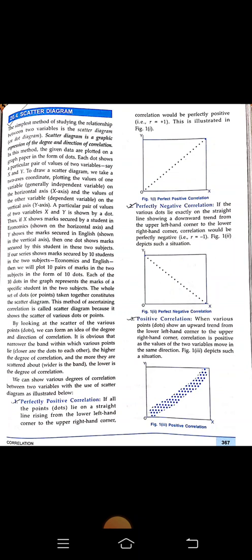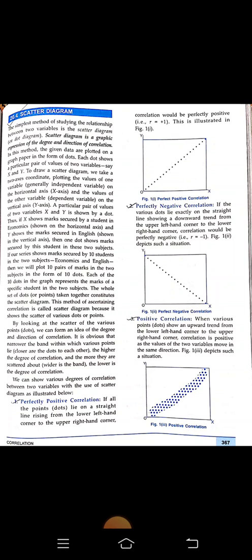Next, we have the scatter diagram. The simplest method to study the relationship between two variables is the scatter diagram, or we can say the dot diagram. The scatter diagram is a graphic expression of the degree and direction of correlation. In this method, the given data are plotted on graph paper in the form of dots. Each dot shows a particular pair of values of two variables, say x and y.